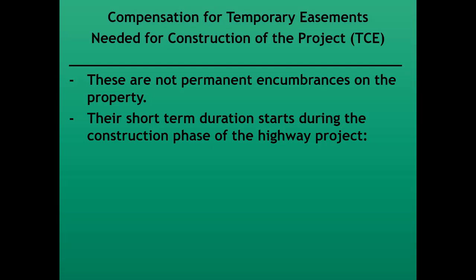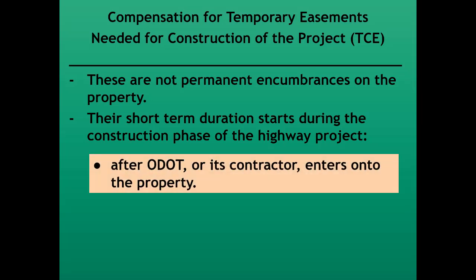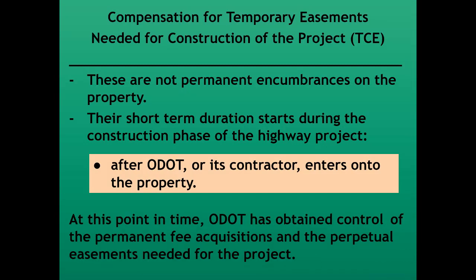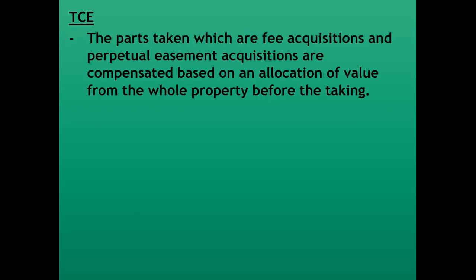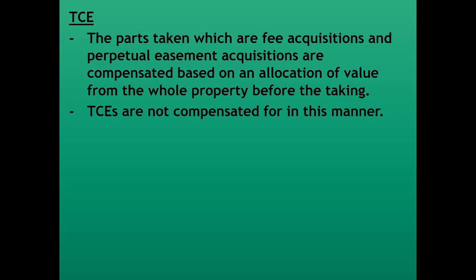Their short-term duration starts during the construction phase of the highway project, after ODOT or its contractor enters on to the property. At this point in time, ODOT has obtained control of the permanent fee acquisitions and the permanent easements needed for the project. The parts taken, which are fee acquisitions and perpetual easement acquisitions, are compensated based on an allocation of value from the whole property before the taking. Temporary construction easements are not compensated for in this manner.